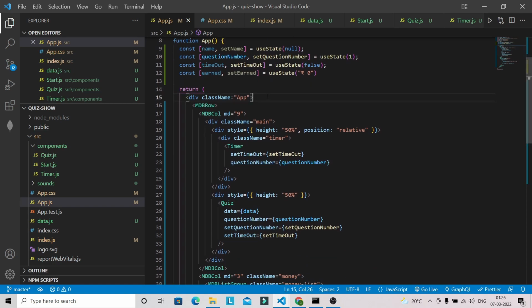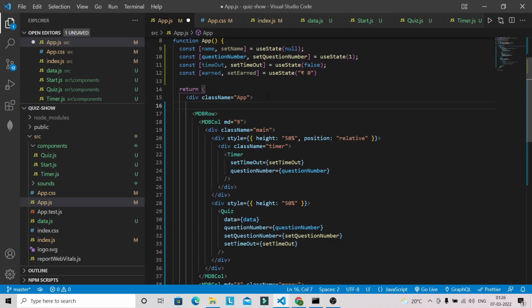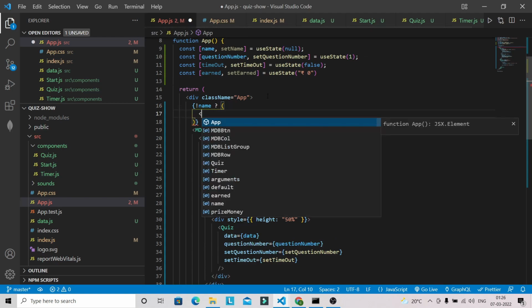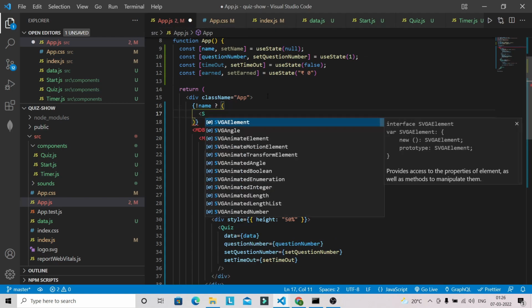After that, here we have to check if you don't have a name, then we are basically going to use this start component.